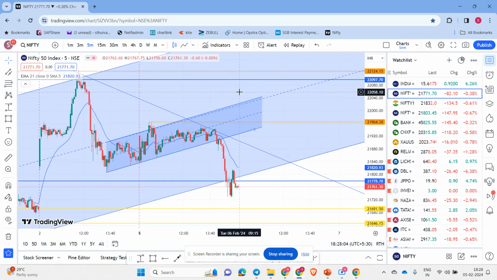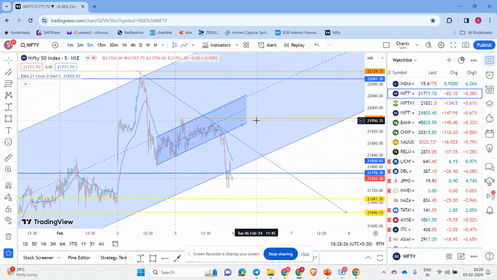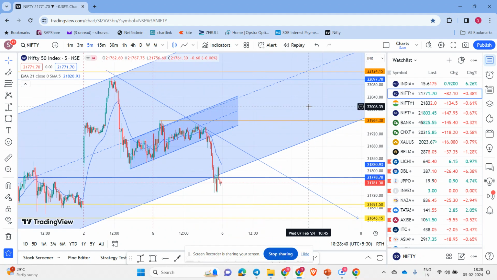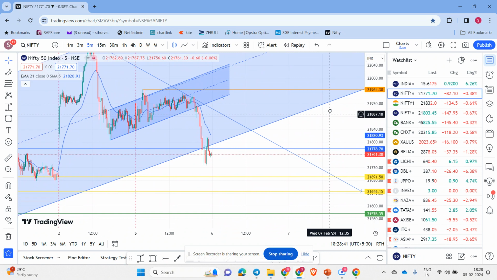What can we expect from the market tomorrow is very simple. Only on a gap up above 21,965 do we have a long side. Otherwise, on any gap up, we'll look for rejection and go for short, and we can expect 100 points quickly coming down. The rejection can happen near the trend line or near today's high. These are the two rejections we can see if there is a gap up scenario. Then we can go for short and expect 100 points. If it is flat and closes below today's low, the immediate target is 21,645.